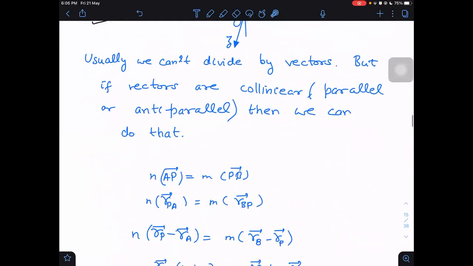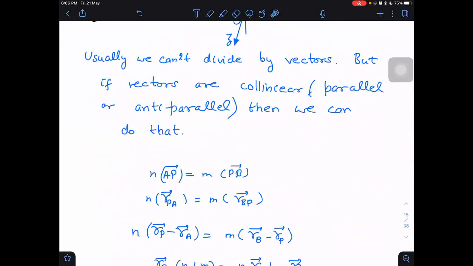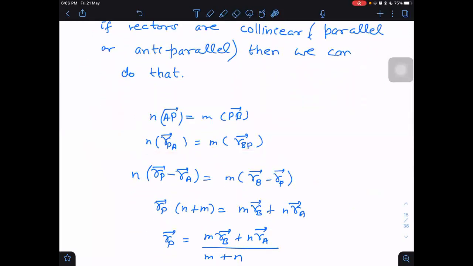After cross multiplying, what do we get? We get n into AP is equal to m into PB. Then we are getting n into RPA is equal to m into RBP. What is RPA? RPA means the position vector of P minus the position vector of A. What is RBP? That is the position vector of B minus the position vector of P. So what do we get? We get RP into n plus m is equal to m into RB plus n into RA.